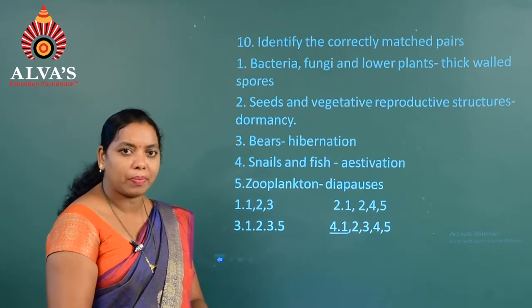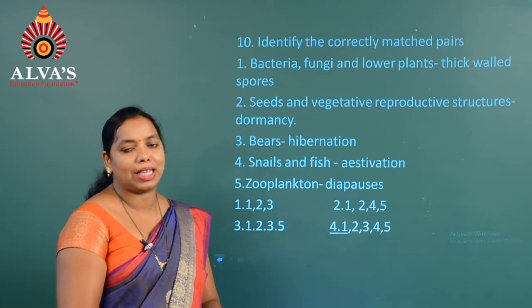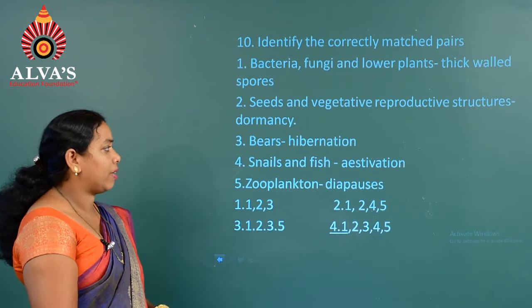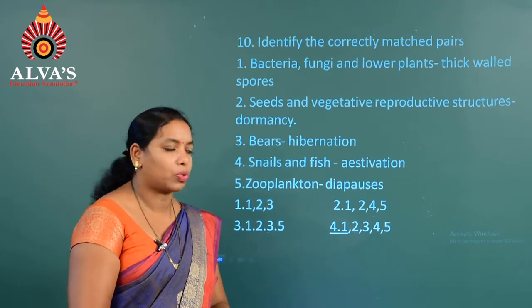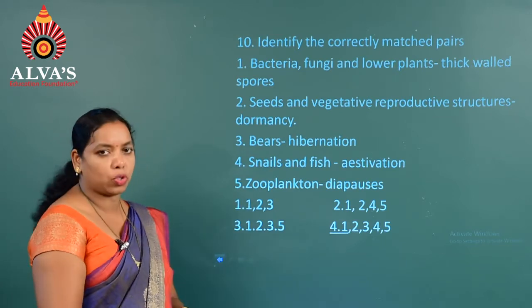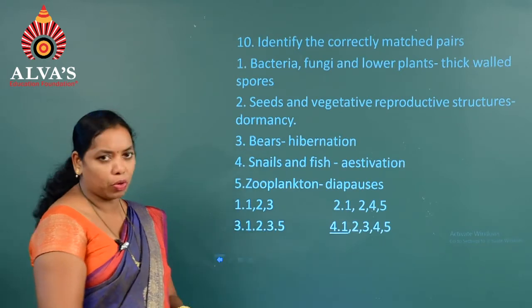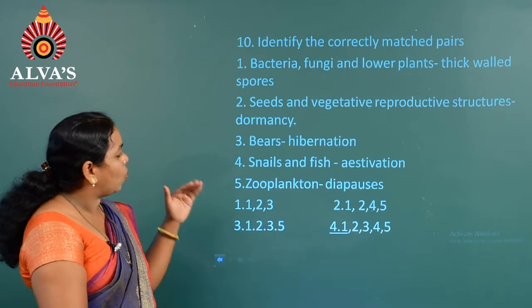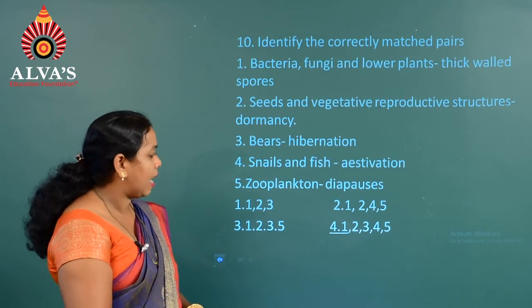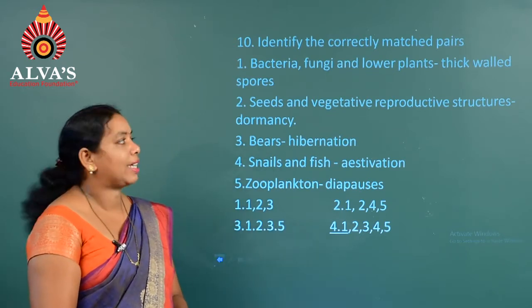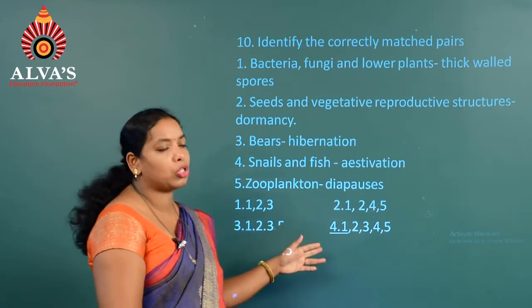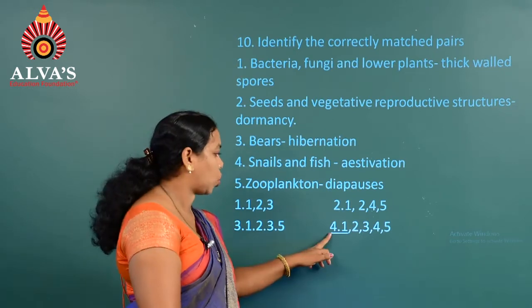During extreme summer, they undergo their summer sleep, that is a suspended physiological process, or we can say a suspended growth process. The next one is zooplankton. Zooplankton undergo the diapause mechanism. So based on all these explanations, all the options given are correctly matched, hence the answer is 1, 2, 3, 4, 5, that is the fourth option.